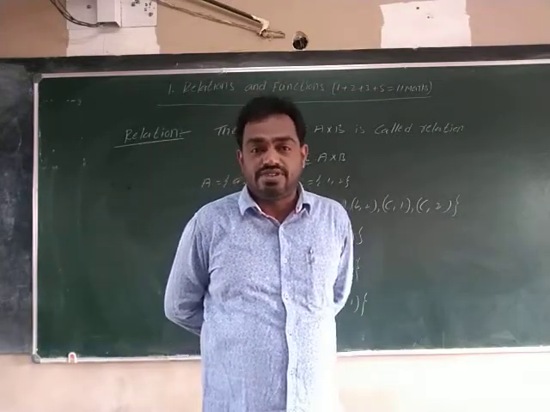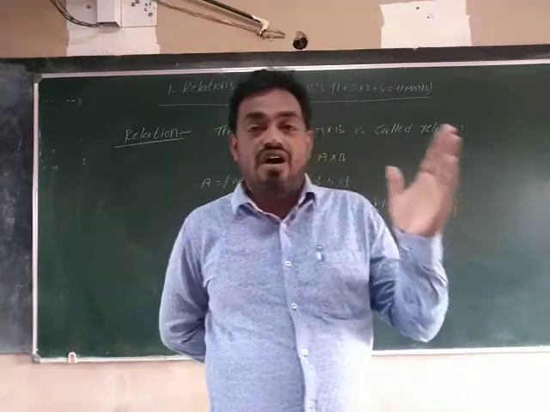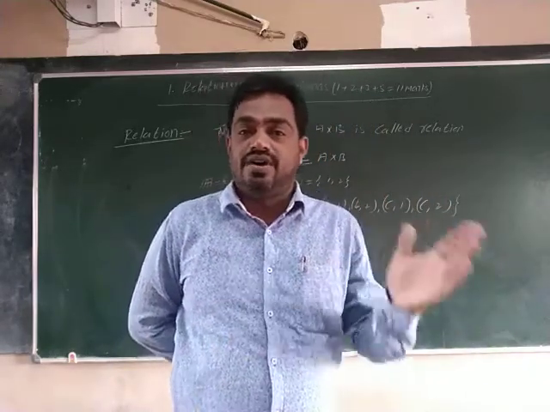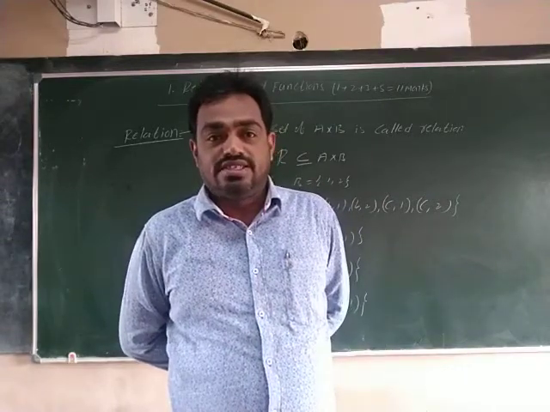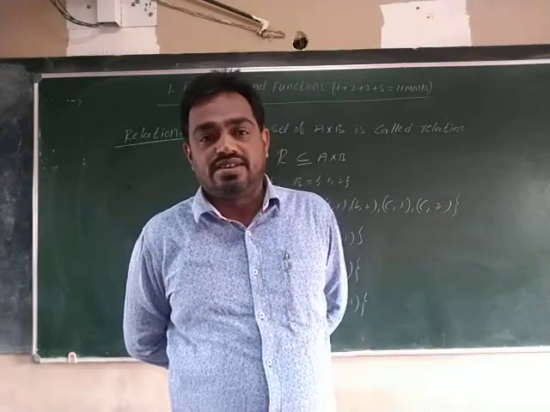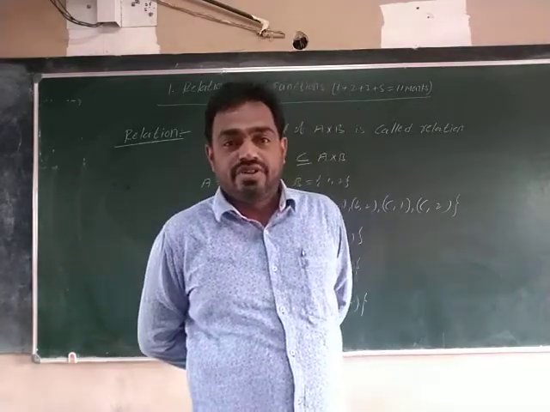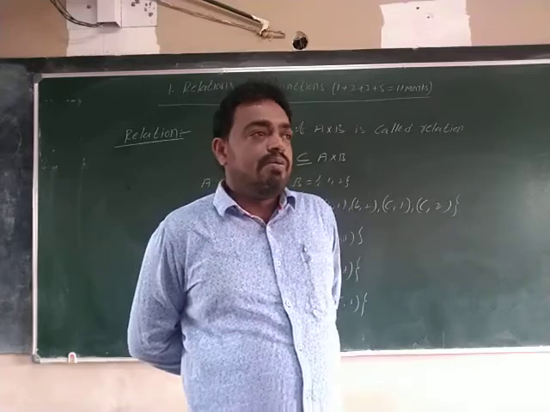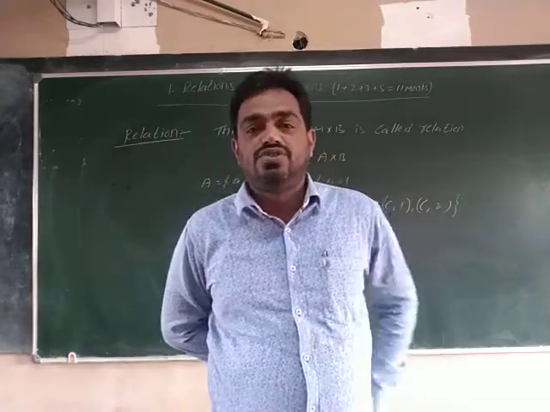Once you recall, the set of all subsets of A is called the power set. The power set is denoted by P of A, right?